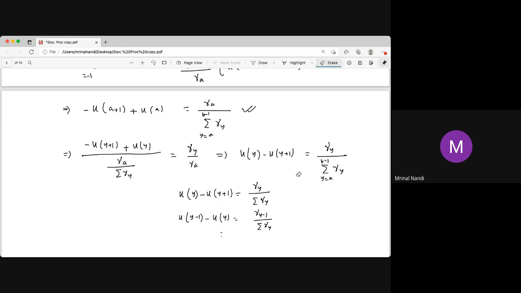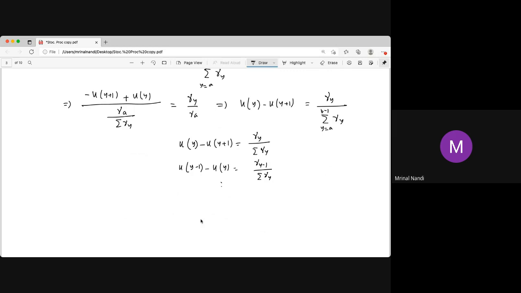Then everything will be cancelled out. The denominator will be the same for every term, from y equal to a to b minus 1 of gamma y, but the numerator goes from x up to x. We just write up to x.